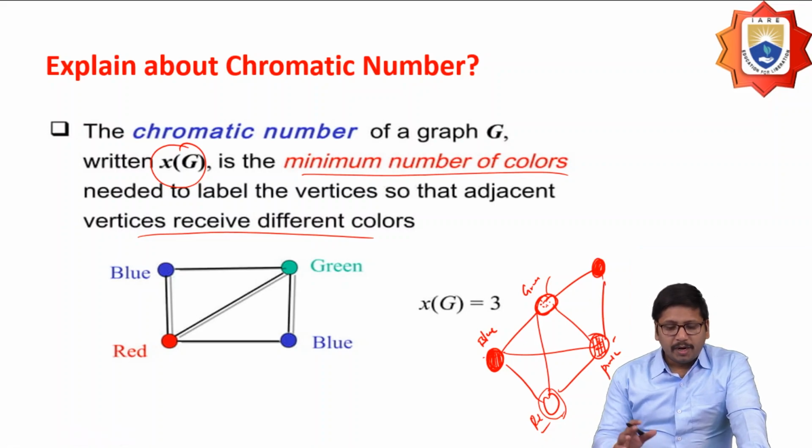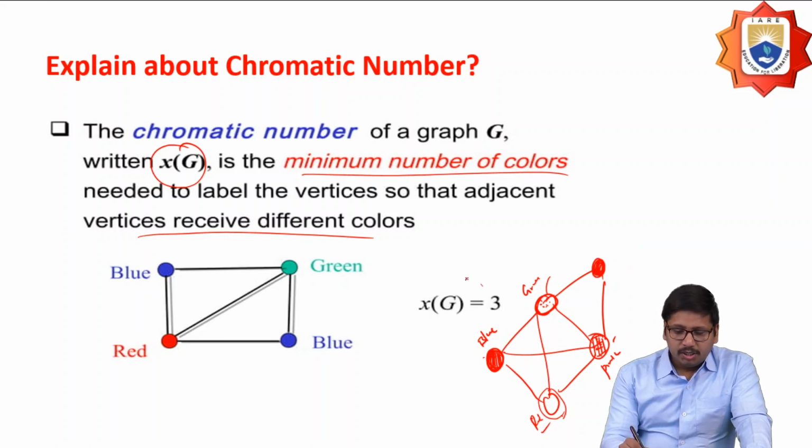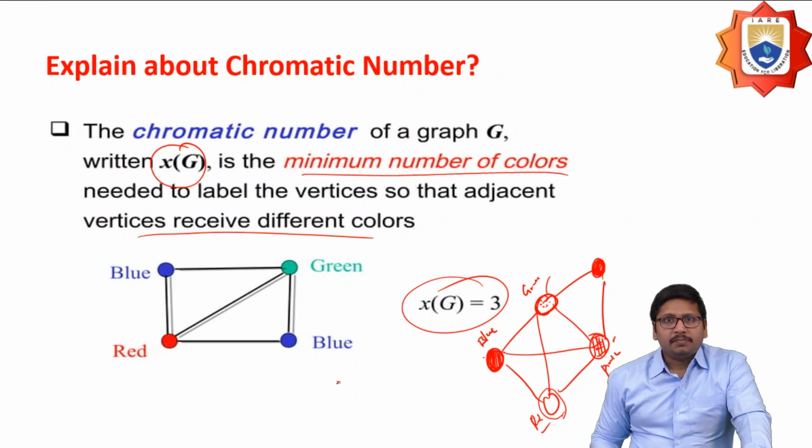Okay. So the chromatic number means the minimum number of colors that are required to color the vertices of the graph, and that is represented as χ(G).